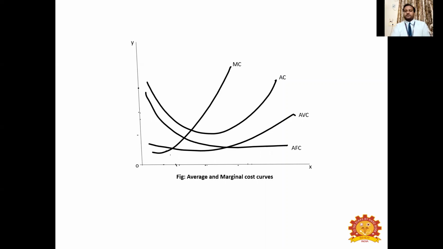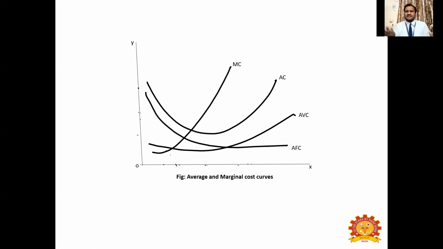And average cost also, when you produce little, say for example, you can take this point here. Here the output is very little. When the output is very little, the average cost is high. That means you have incurred more money, and you are getting only limited output. When the output keeps on increasing, as you can see here, the curve starts to decline. That is, average cost will come down when you keep on producing additional units.